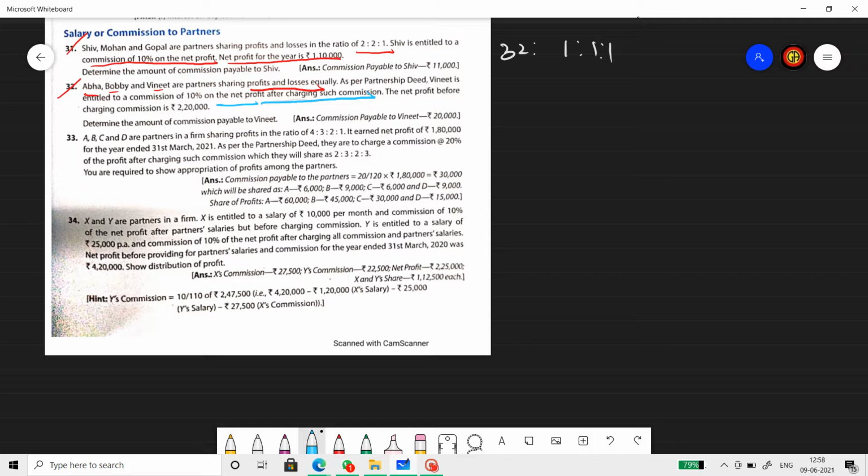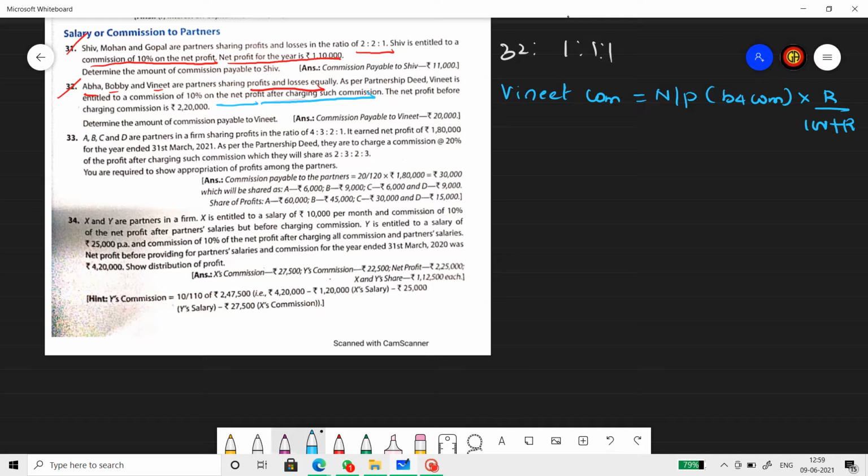Now, Vinith's commission is calculated as 10% on net profit after charging such commission. Net profit before commission is 2,20,000. Now, Vinith's commission equals net profit before commission into rate by 100 plus rate. So I am doing the first one. In the notes which I showed you, I did point 1 and point 2. This is the point 1 method.